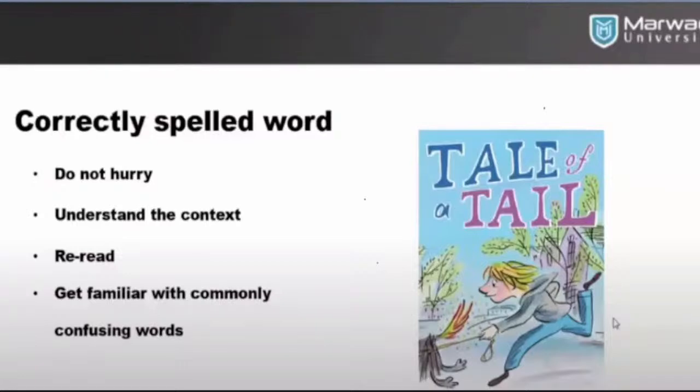You can read the same sentence 3-4 times in just 30 seconds. Then get familiar with common confusing words. You can even search Google for common confusing words. You will get around 100 words, like tail and tell, which sound similar but the meaning is different. Hope you understand these tips very well.